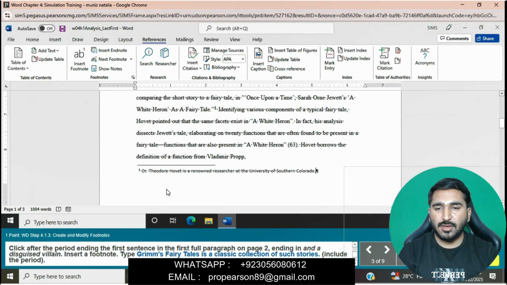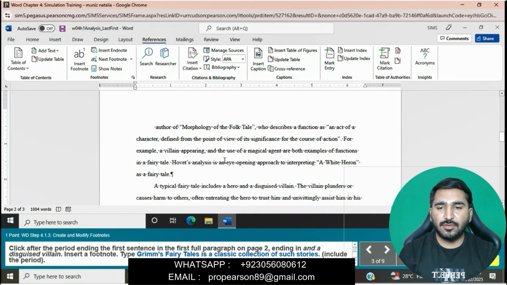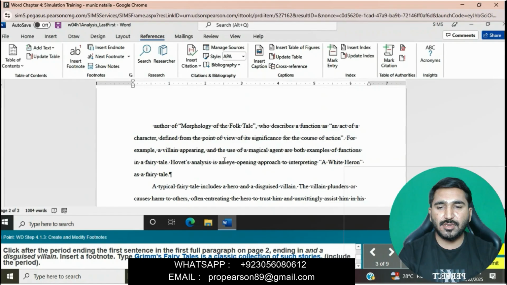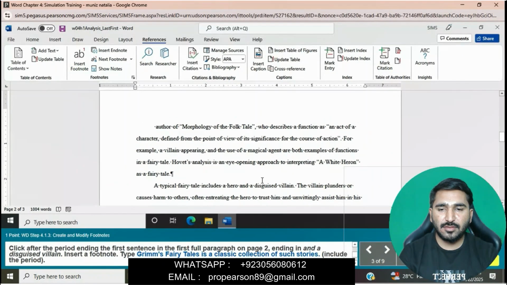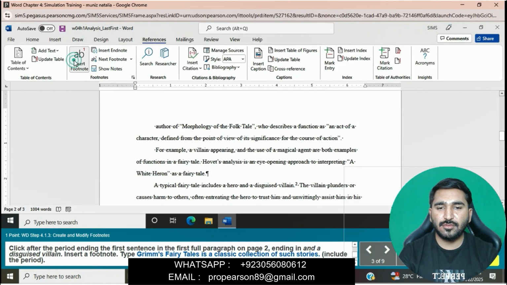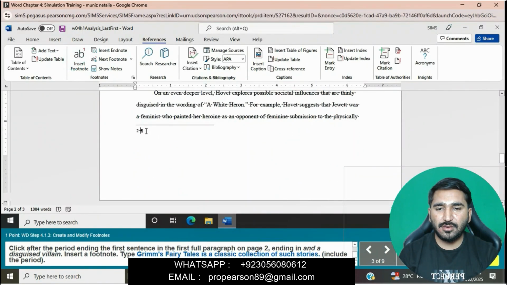Click after the period ending the first sentence in the first full paragraph on page 2, ending at "villain." Insert a footnote. Click on here, go to the References tab, click on Insert Footnote, and then type the footnote.